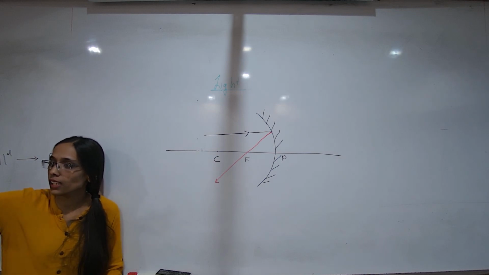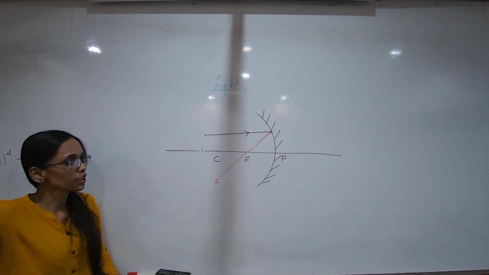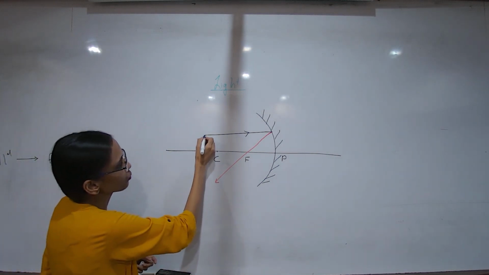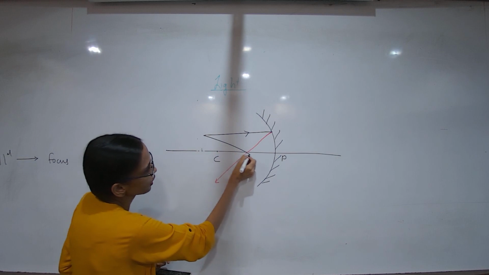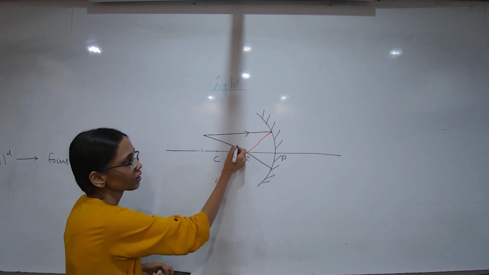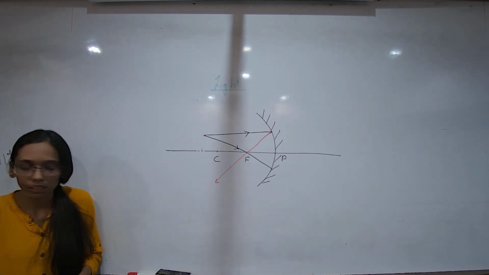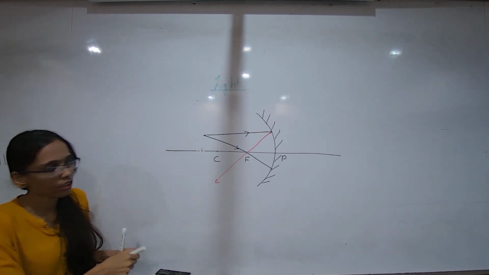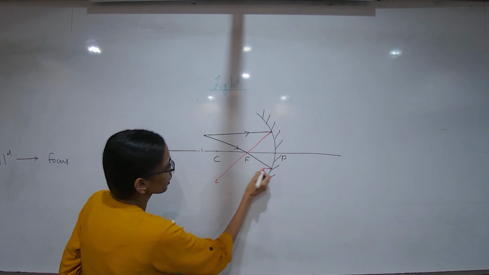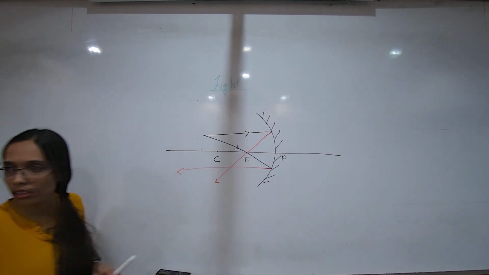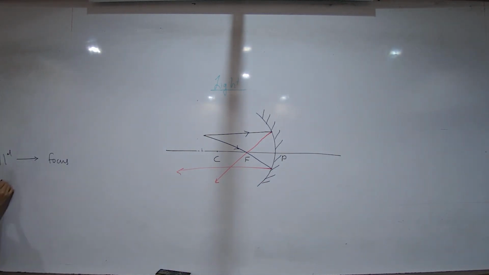For the second case, is it done in your school? Let's say that ray is passing through focus. What will happen after reflection? Parallel to the principal axis. It's just the opposite of the earlier. So after reflection, it has to be parallel. So if it is passing through focus, then after reflection it has to be parallel to the principal axis.